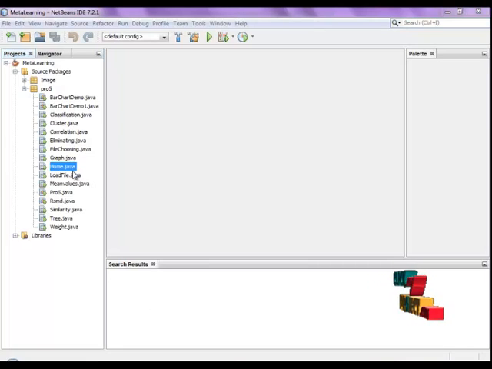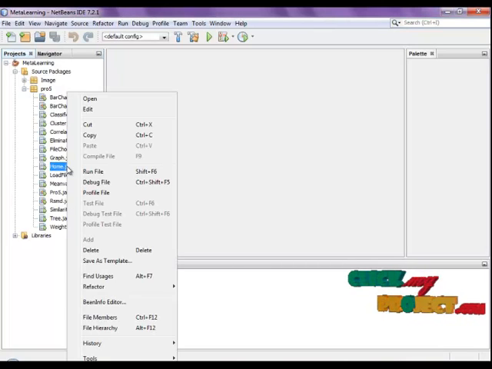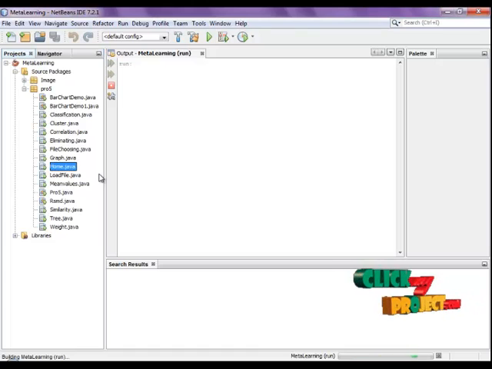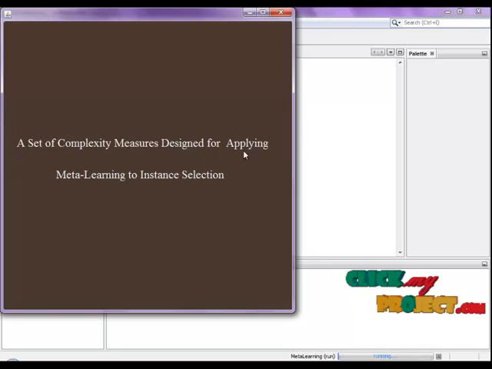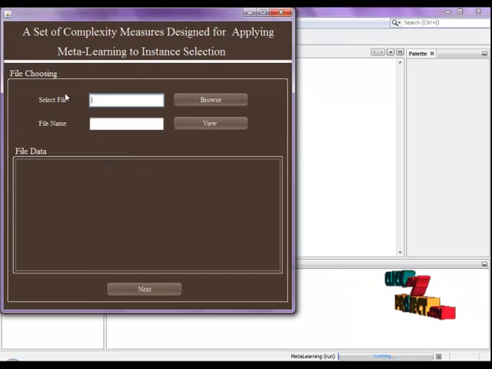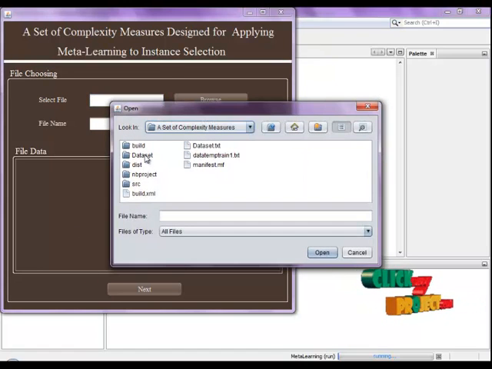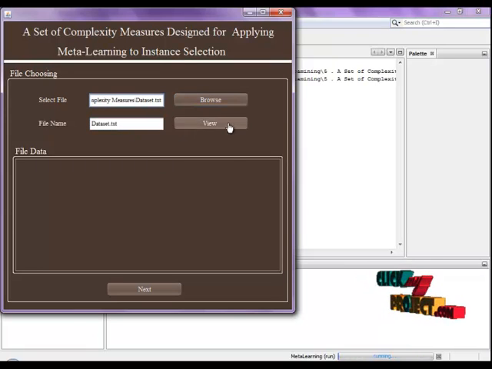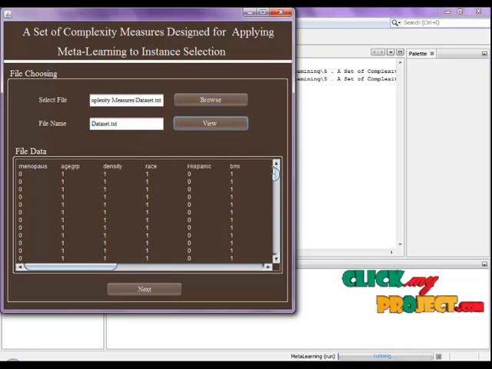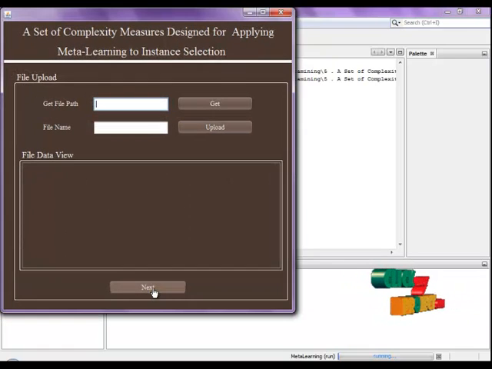Let me show the demo. First we click the home page and then right click. This is the home page for the set of complexity measures designed for applying meta-learning to instance selection. This is the file choosing frame. First we choose browse and then select the dataset. Click the dataset. This is the database and dataset name. This is the dataset path, and this is the dataset values, and then click the next button.